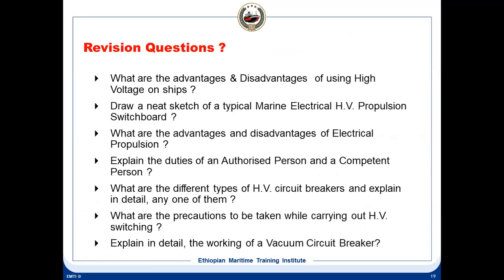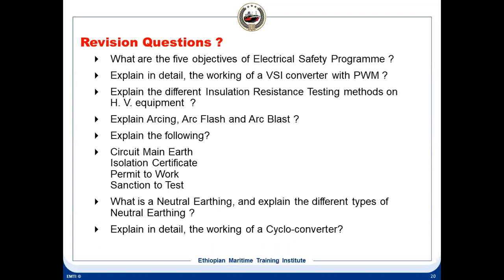So let's recap what has been covered till now. That is basically from the generator and distribution of high voltage ships, electrical propulsion, synchro converters, functional and operational safety requirements, assigning qualified personnel to carry out the maintenance, and high voltage breakers. Let's glance through these questions and revise, a recap, so that you remember all this.